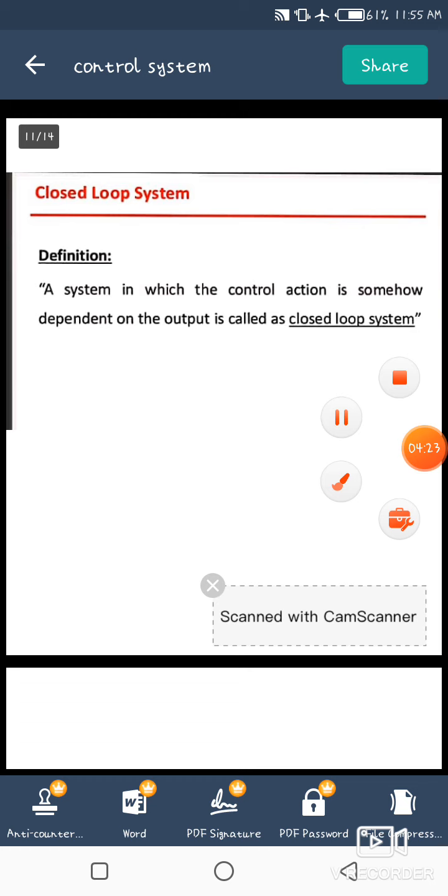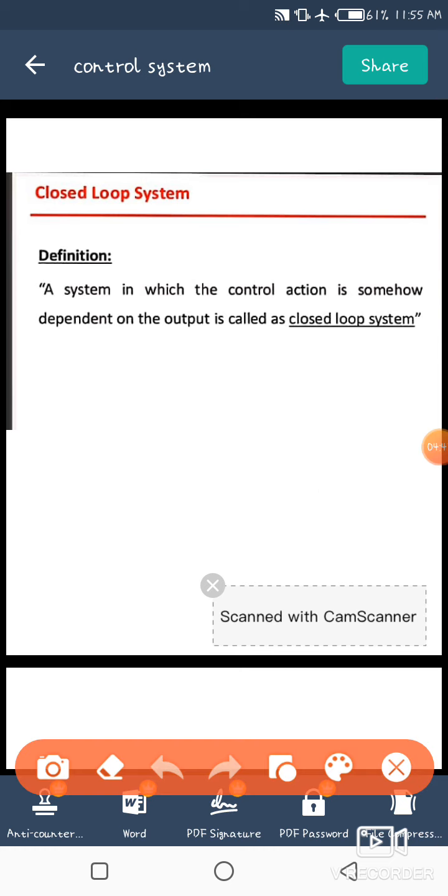Now, the closed loop system. Generally, a closed loop system is one in which the control action is somehow dependent on the output. Generally, a closed loop system is known as a feedback control system because in this type of system, the output has an effect on the control action, because the output is fed to the input of the system. So this is the definition of a closed loop system: a system in which the control action is somehow dependent on the output.